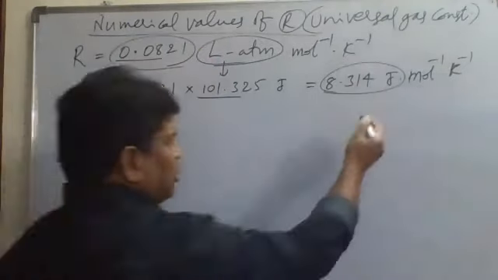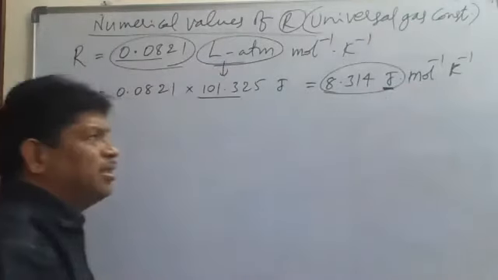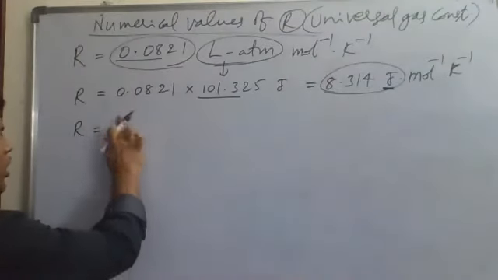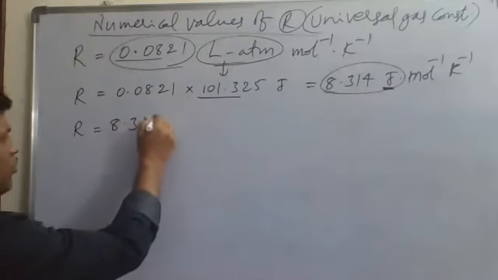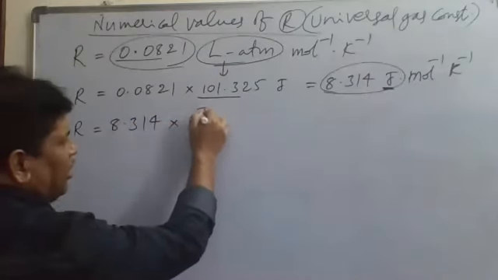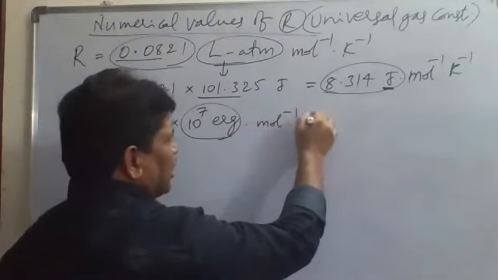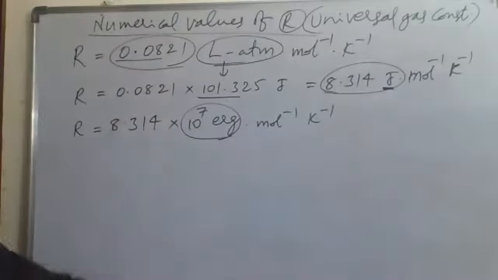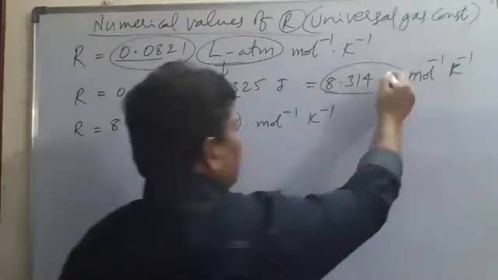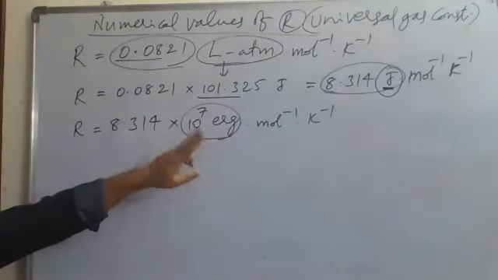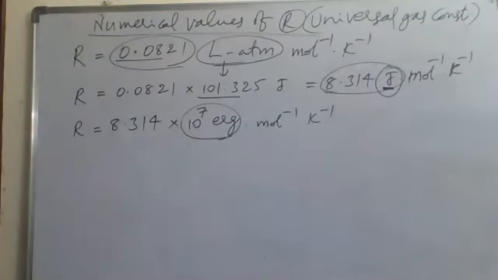And we also know that 1 joule equals 10 power 7 ergs. So R also equals 8.314 into 10 power 7 ergs mole inverse Kelvin inverse. Is that clear? So in place of 1 joule, I have written 10 power 7 ergs. So 8.314 into 10 power 7 erg mole inverse Kelvin inverse. These are different units of R, and these are all values we have to remember.